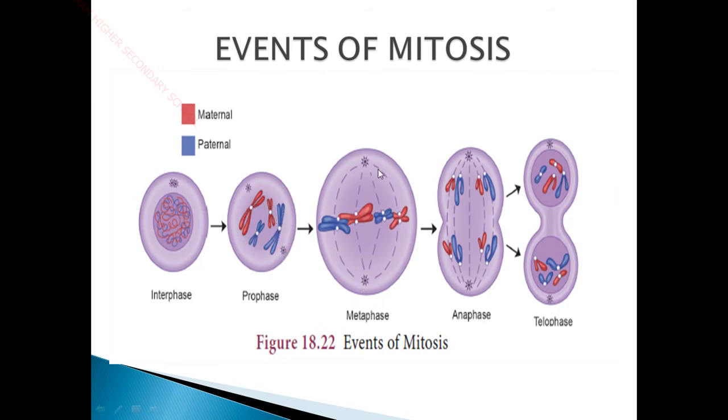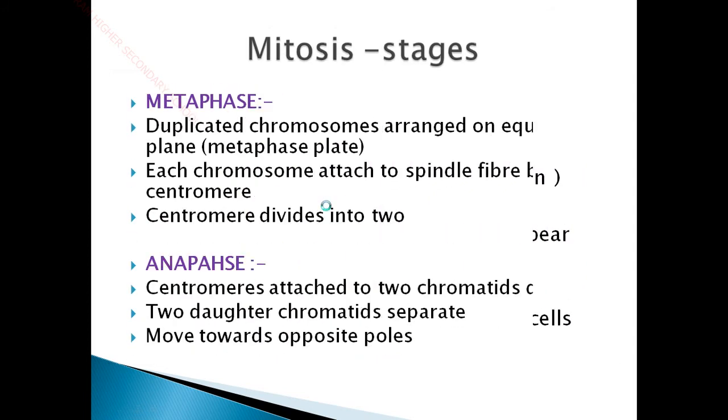And in the metaphase, the centrioles occupy the pole position, and these chromatids along with the chromosomes are arranged in a straight line. So this plate is called the metaphasic plate. Okay, so this is called the metaphase stage. Here the duplicated chromosomes are arranged on an equatorial plane in a metaphase plate, and each chromosome is attached to the spindle fiber by the centromere. The centromere is the core which attaches the two sister chromatids. So the chromatids of the chromosome are attached together by the centromere. To the centromere, the spindle fibers or microtubules will come and attach, and the centromere divides into two.